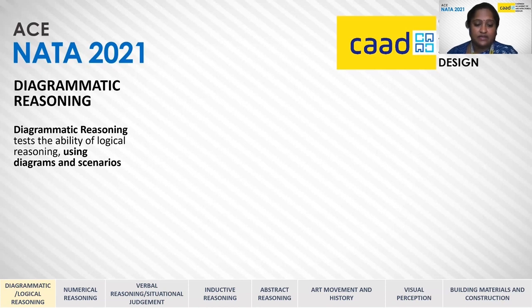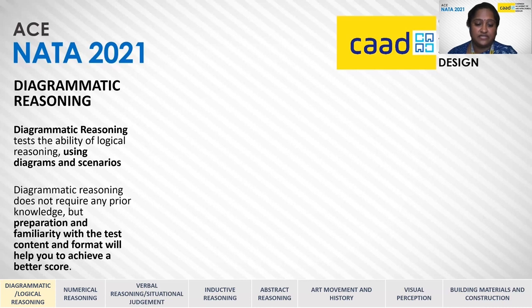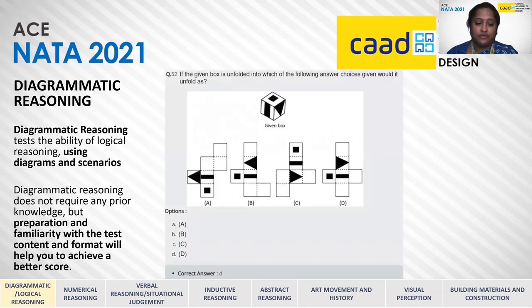This does not require any prior knowledge, but preparing for this test will help you familiarize yourself with the type of questions you may encounter in the exam. In the example shown, a view from one angle shows the patterns on the sides of a box. Think of this box as a cardboard box whose sides can be opened and flattened out. Relate the patterns from the box to the options given to find the correct option that shows the box with all its outside faces open.